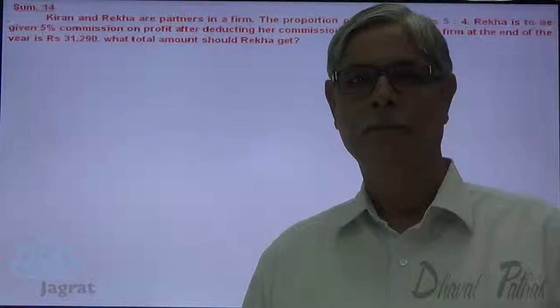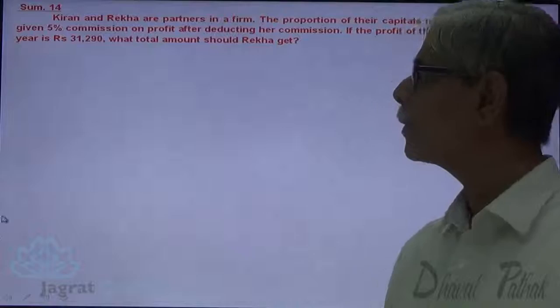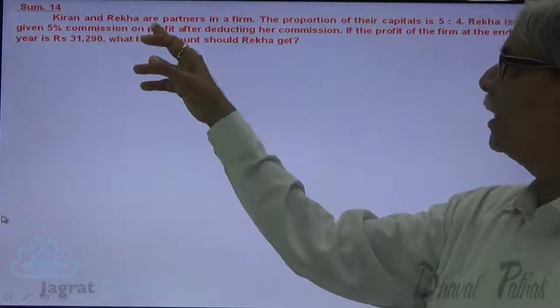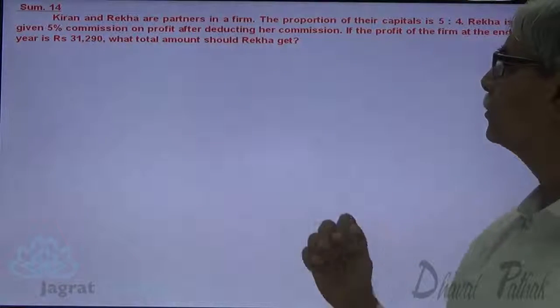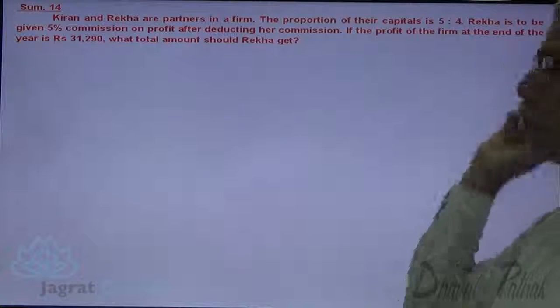I want to take care of one objective question on partnership accounts. Look at this one. Kiran and Rekha are partners in a firm. The proportion of their capital is 5:4.